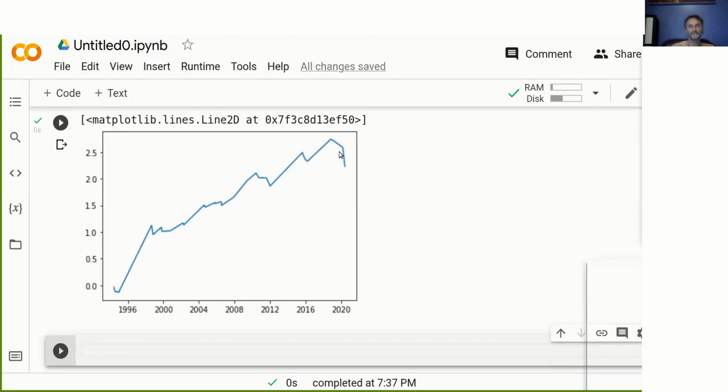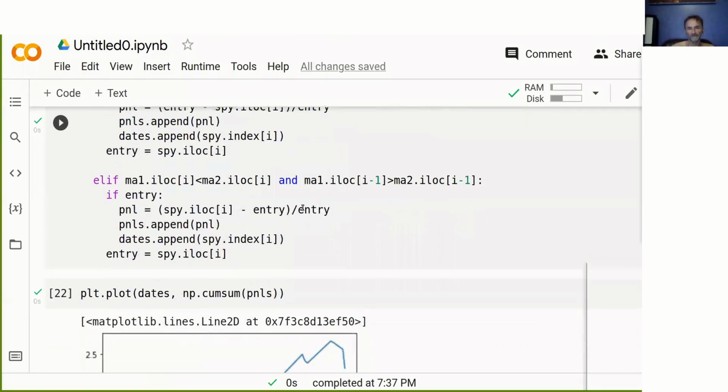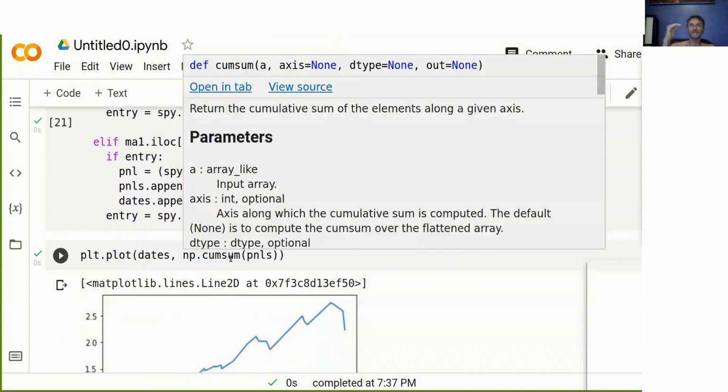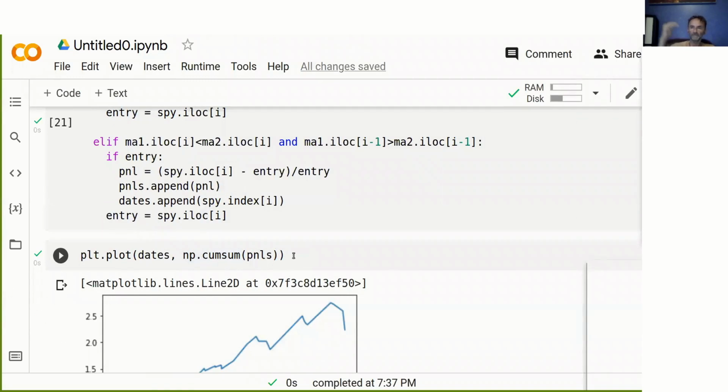So we're actually accounting for the fact that we're using the same amount of dollars underneath, and then we're always adding to this. Now, you will notice here that I use the cumulative sum for percentage values. And what that means is that when we use percentages with a cumulative sum, whenever we made a trade and we, let's say, add something to our money that we have, let's say we made 1% on that trade, we take out this 1% and start again with the same dollar value. Whenever we do this, we have another trade, we take out that 1%, or let's say we're losing 1%.